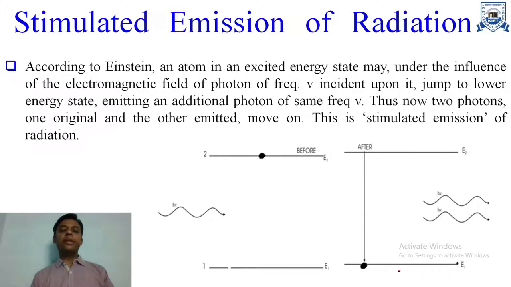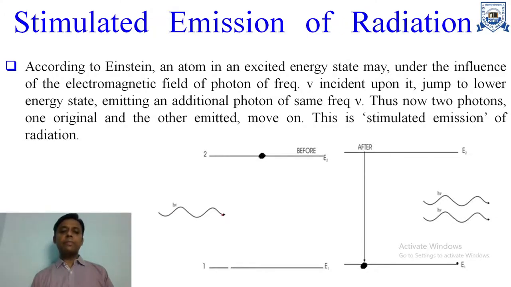Now, stimulated emission of radiation. As we know, the average lifetime of an atom in the excited state is very short, of the order of 10 to the power minus 8 second. In this process, when the atom is in the excited state, during this interval of time, a photon of energy h nu is incident on the system.